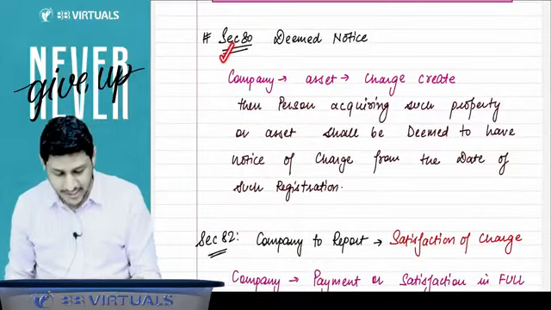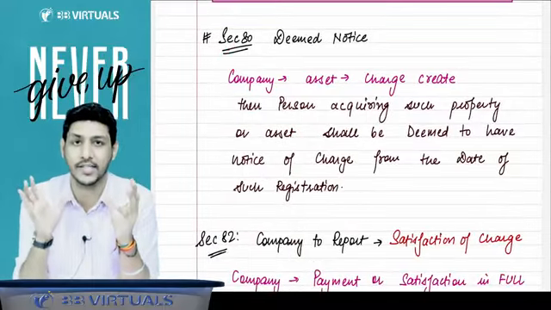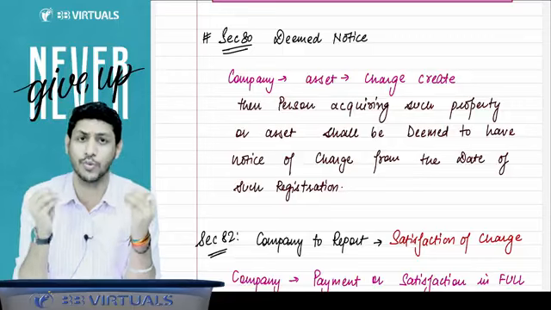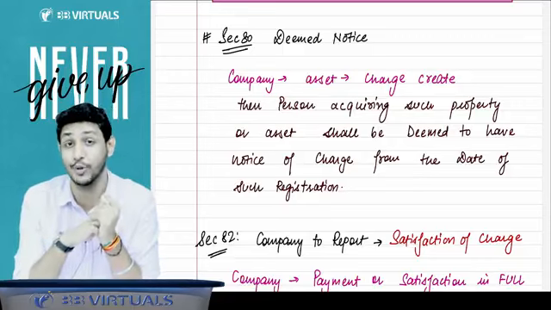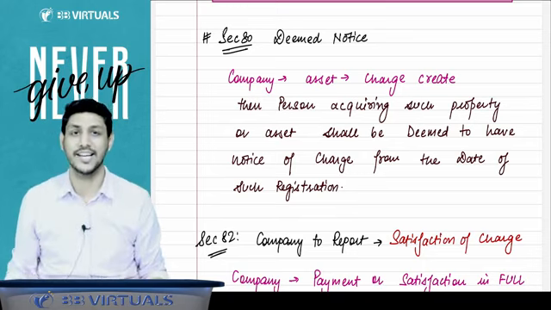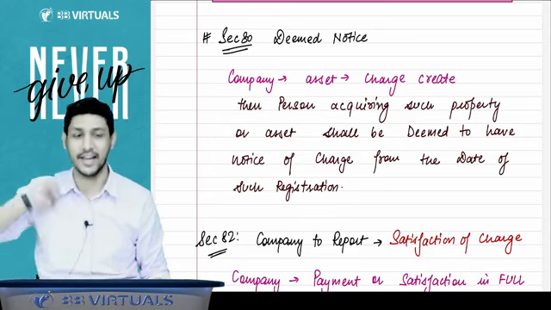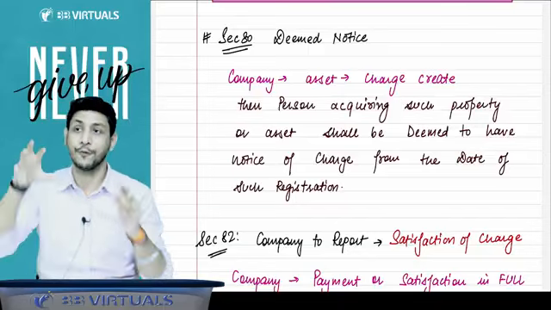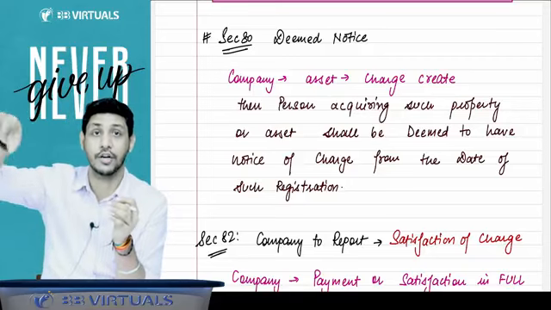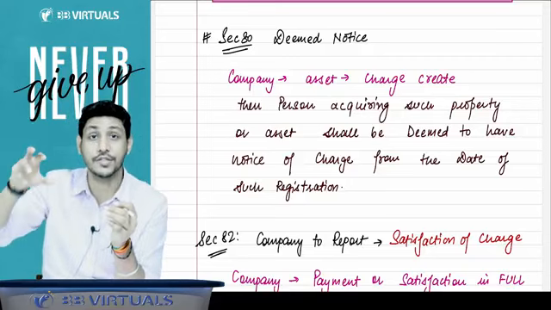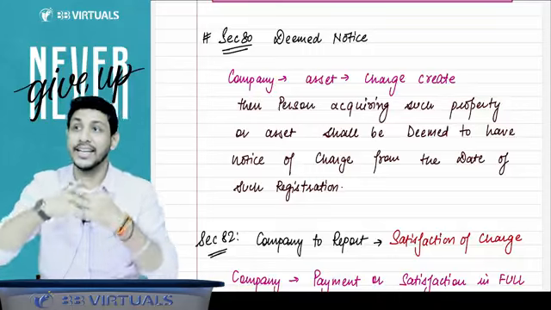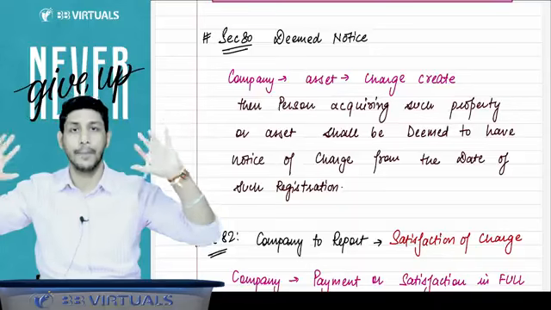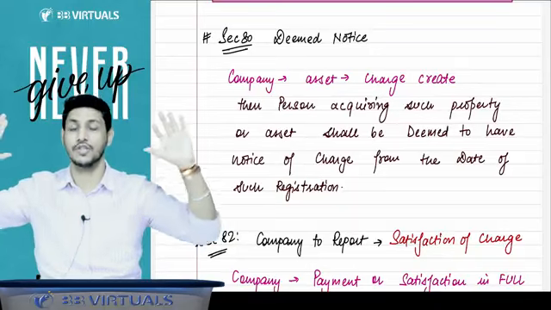Now there is another section, number 80, and that is also a very important section because the institute has asked a question on this section also. That is called deemed notice. Deemed notice, or you can say constructive notice, a notice to the public at large. For example, the company has created a charge on the asset. So from the date of registration of that charge, it is like a deemed notice to the public that we have created a charge on this asset.